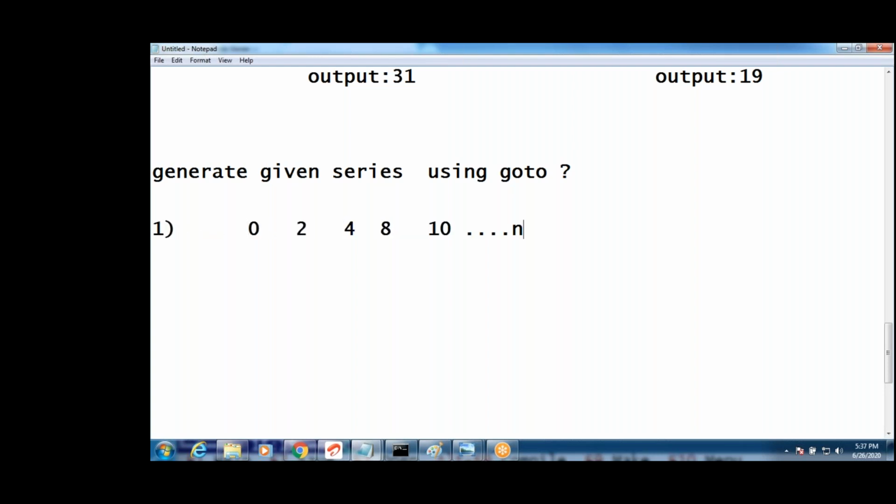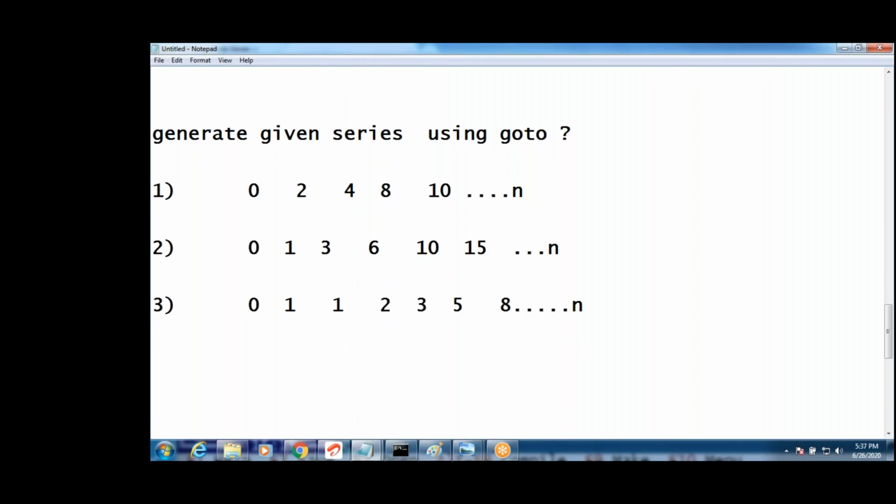Second series, guys. Generate the given series as 0, 1, 3, 6, 10, 15 till n number. I want n. Second series. Third series: 0, 1, 1, 2, 3, 5, 8 till n. I want n. Next, you understood, right? Till n I want output.